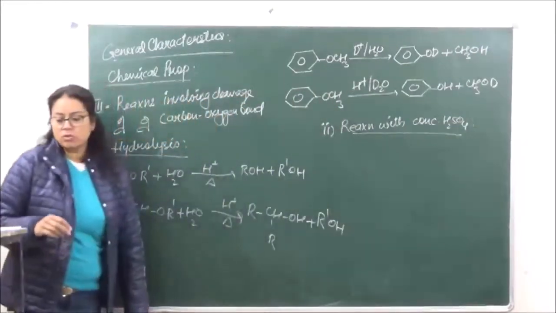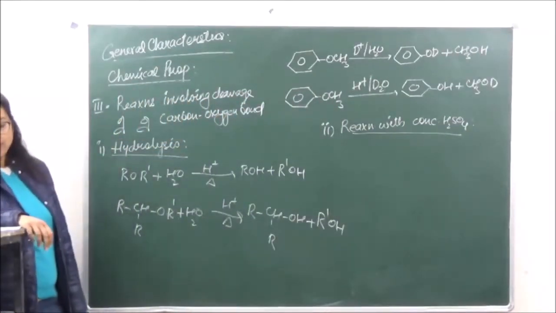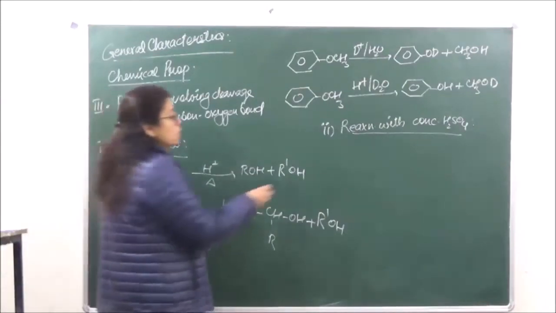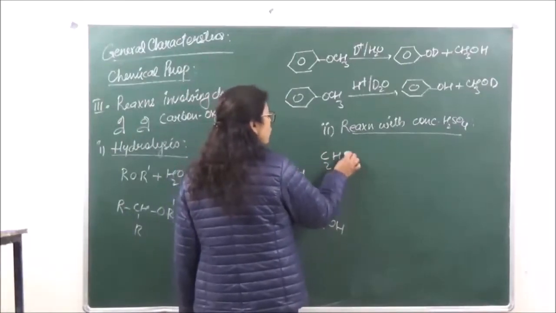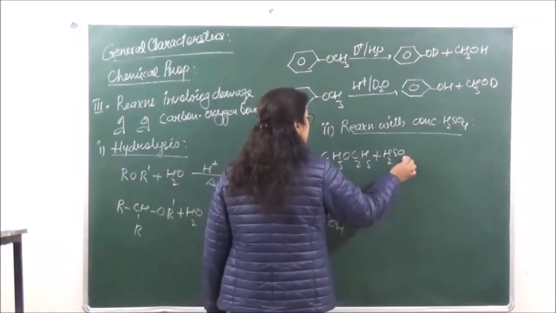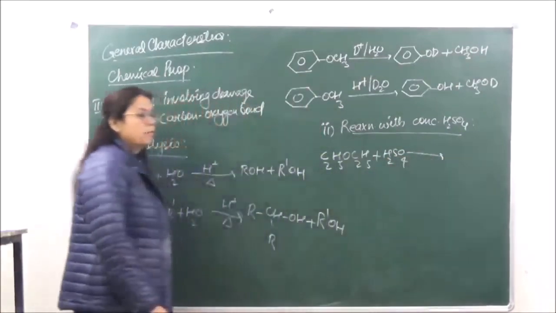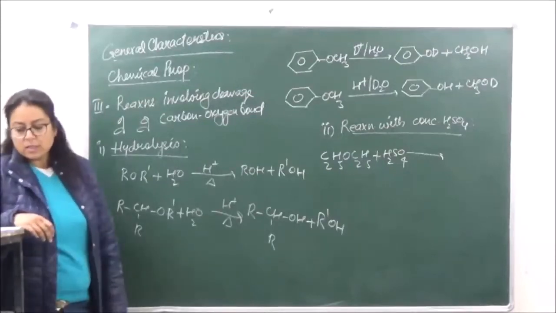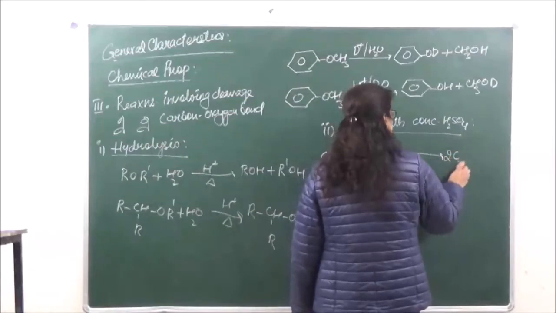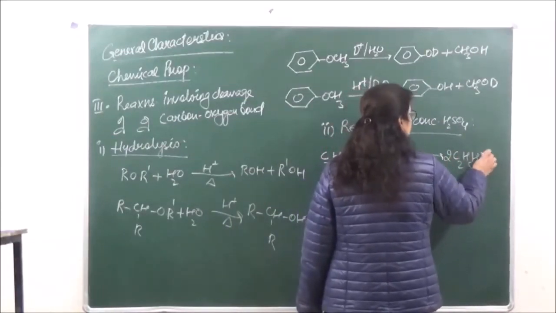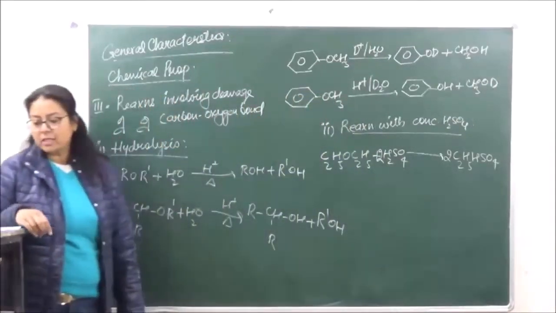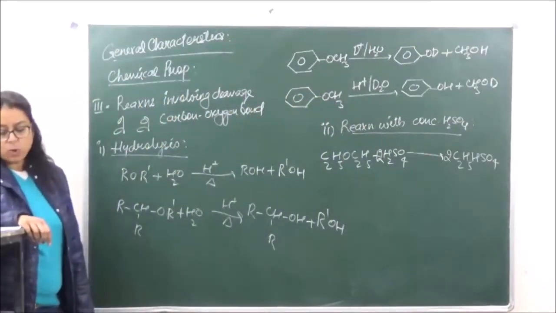Reaction with concentrated H2SO4. Over here we are going to get a hydrogen sulfate which is going to be formed. So we have over here C2H5O C2H5 plus H2SO4. This is going to give us ethyl hydrogen sulfate, okay, plus water.